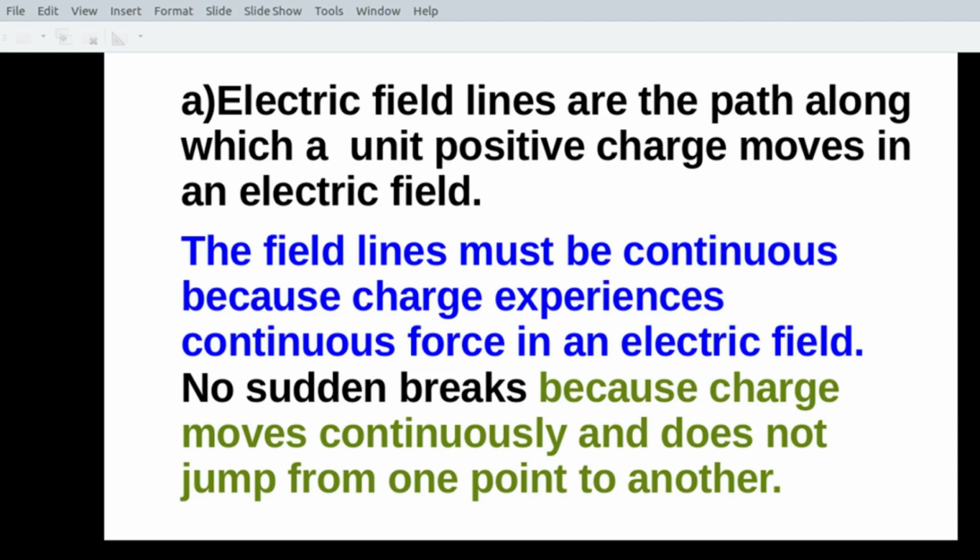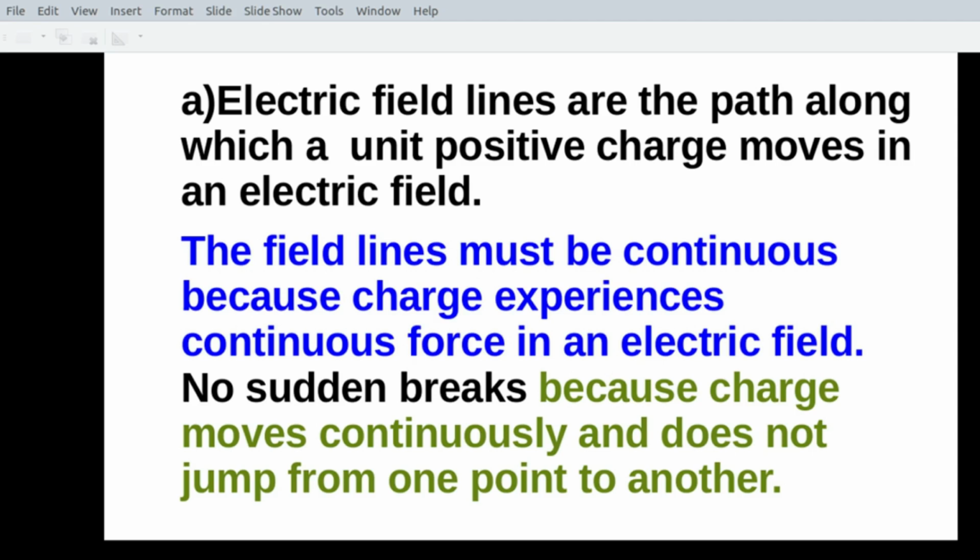Now, coming to the second part of the question. Why no sudden breaks? Because a charge moves continuously and does not jump from one point to another. See, if the electric field line is not continuous, that means the charge would jump from one point to another point. Okay, so there are no sudden breaks.